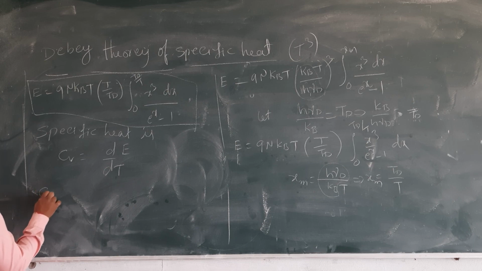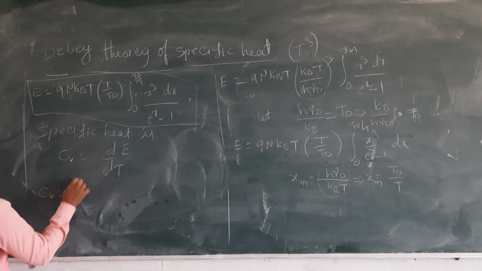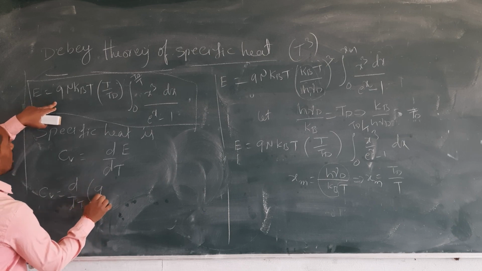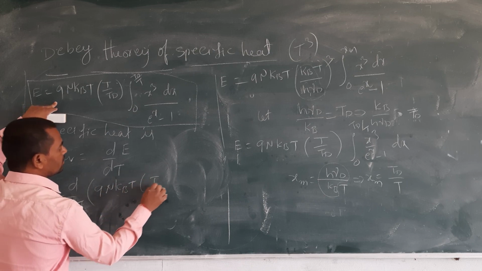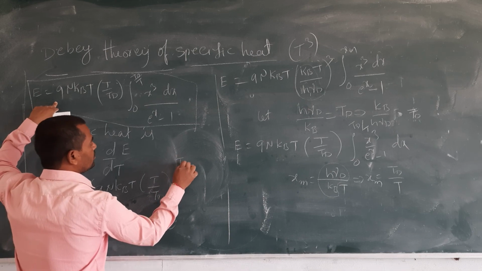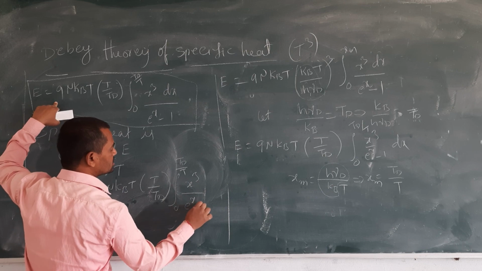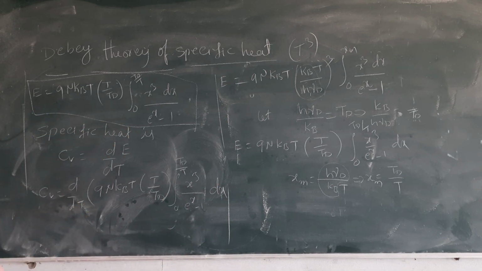So this is also differentiable, and I am going to write it directly, just to remember. Cv is equal to d by dT of E, meaning 9n kB T, T by TD, integration 0 to TD by T of x cube by e power x minus 1 dx.